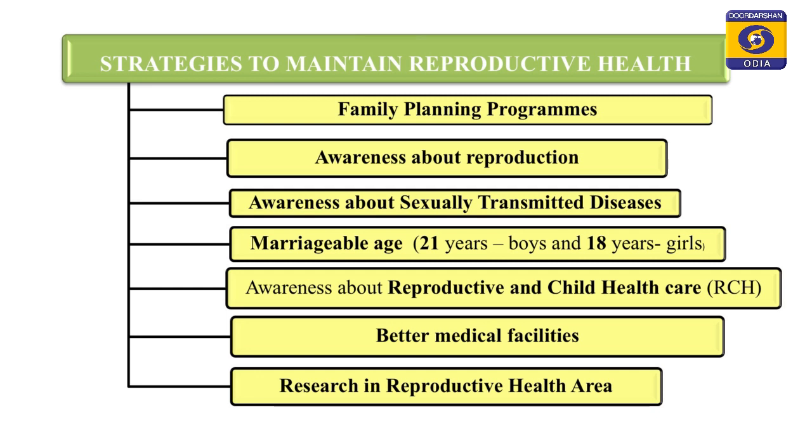The marriageable age of fertile candidates, that is the boys and girls, is 21 and 18 respectively. Awareness about reproductive and child health care is also a major strategy towards maintenance of reproductive health. After a child is born, we have to take care of the child along with the mother. Then only can we maintain proper reproductive health.